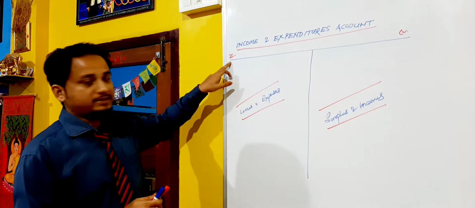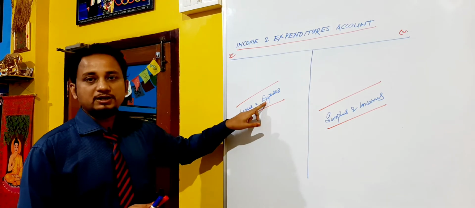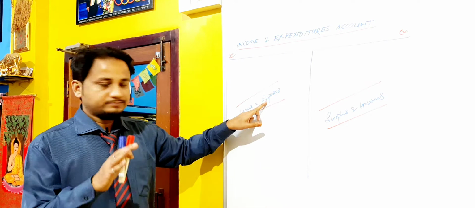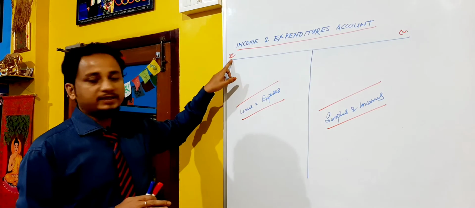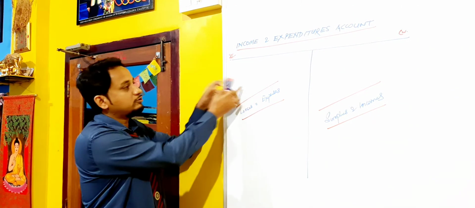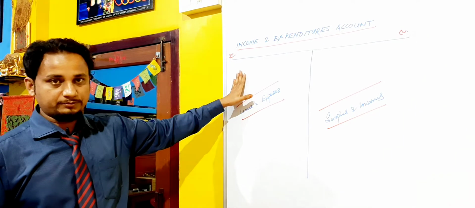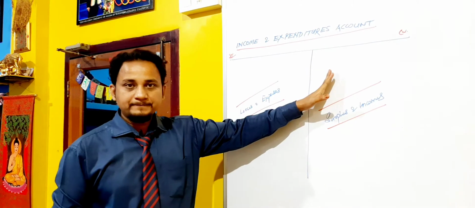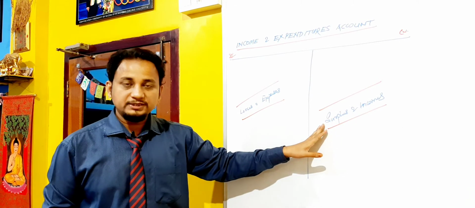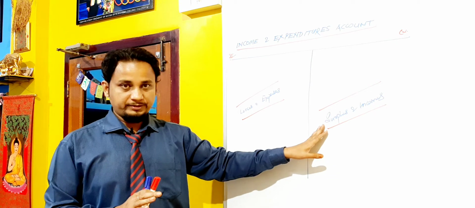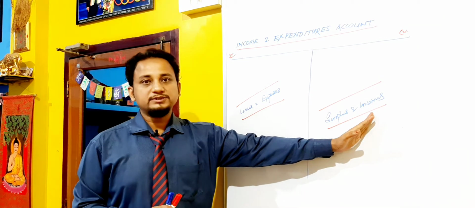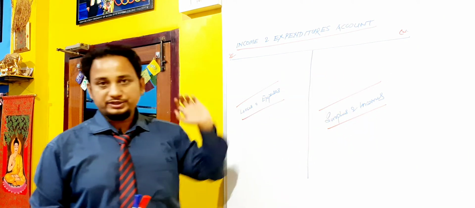Here, the debit side represents all expenditure of an NPO. Whether the expenditure is incurred in the year, it is included in the debit side. As well as the expenditures, the losses suffered during the year are also included in the debit side of the income and expenditure account. On the credit side, it includes the surplus and incomes. Mind it, I am not using the word profit because the NPO's motive is not to earn profit. So, on the credit side, they record all those incomes which come into the organization.